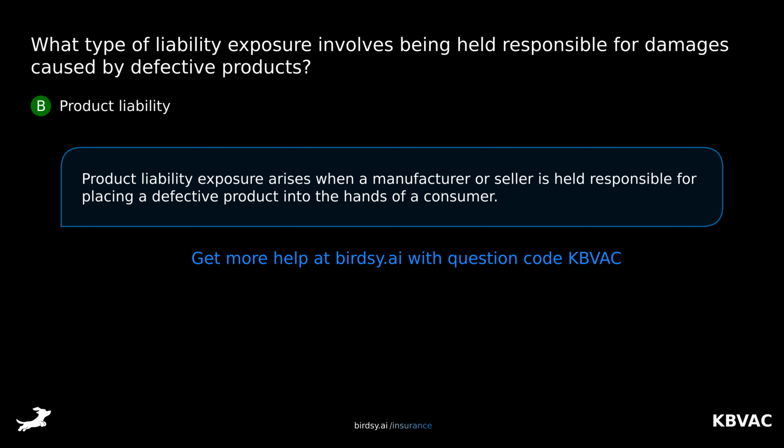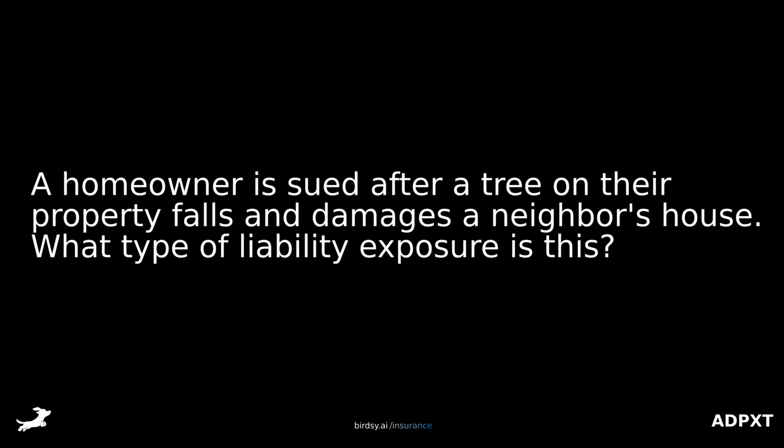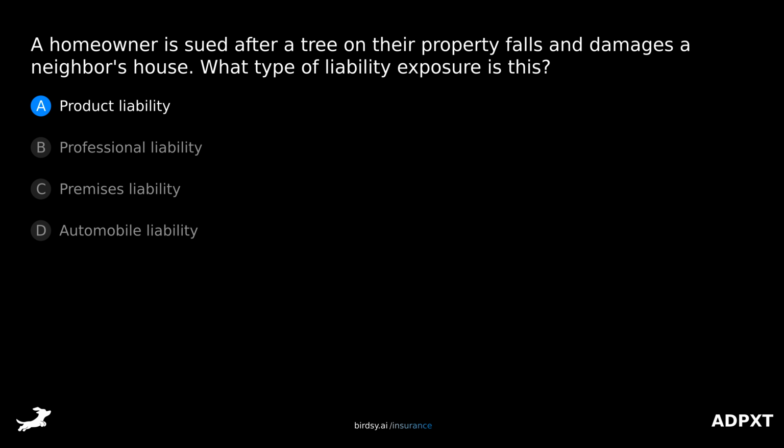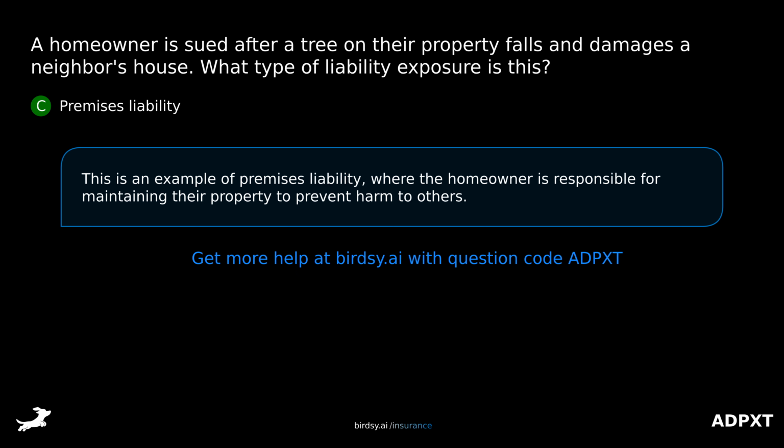of a consumer. A homeowner is sued after a tree on their property falls and damages a neighbor's house. What type of liability exposure is this? Is it A, product liability, B, professional liability, C, premises liability, or D, automobile liability? The answer is C, premises liability. This is an example of premises liability, where the homeowner is responsible for maintaining their property to prevent harm to